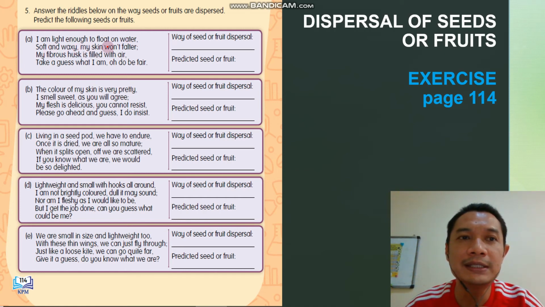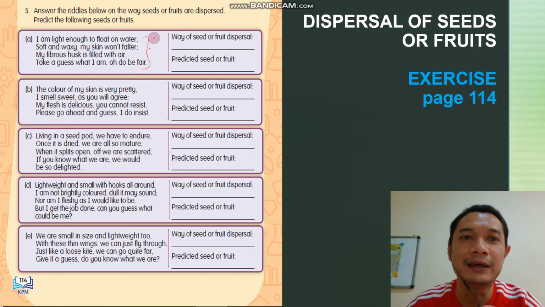My skin won't falter, my fibrous husk is filled with air. Take a guess who I am. This is the characteristic of seeds or fruits.